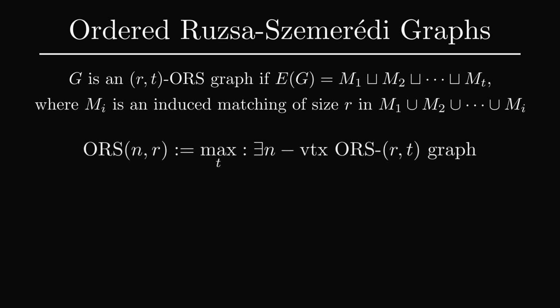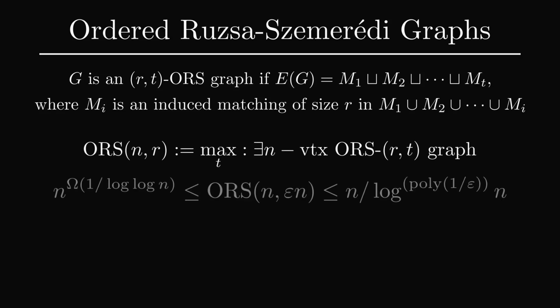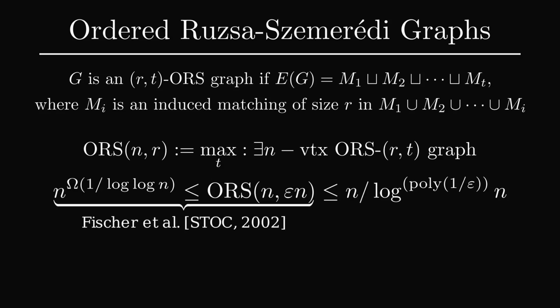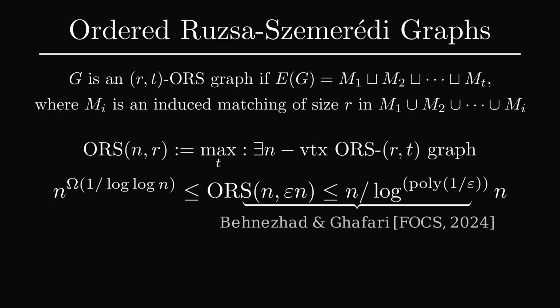As before, we define ORS(n, r) to be the maximum t such that there exists an n-vertex (r, t) ORS graph. The best known bounds on ORS are very similar to those that we have for RS. The best known lower bound is the previously mentioned construction of RS graphs due to Fischer et al., and the best upper bound is n divided by log n, iterated polynomial in 1/ε many times, and is due to Behnezhad and Ghaffari.